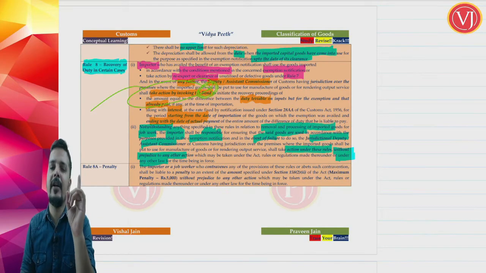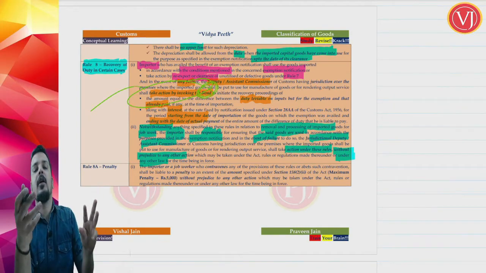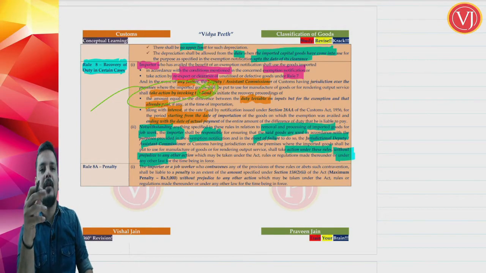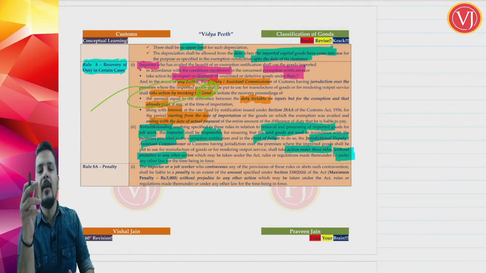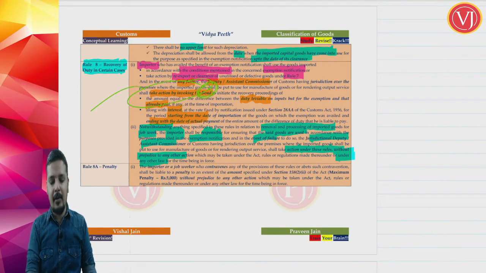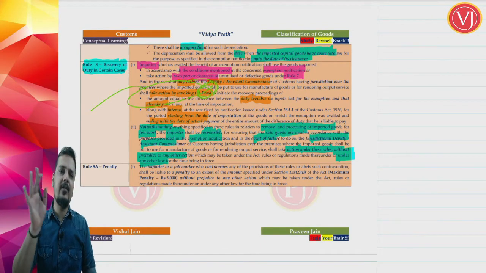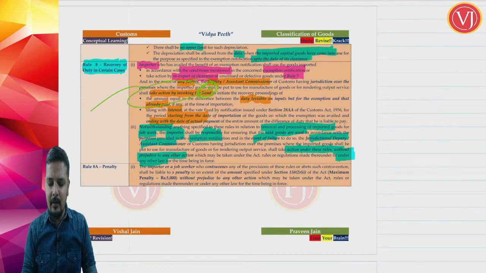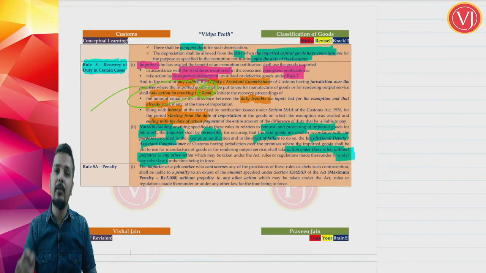One clarification that we already discussed: if the job worker is not doing the job work as promised by the importer, or is not returning the goods within 6 months, who is responsible? Importer is responsible. So ACDC will recover the duty, differential duty with interest from the importer, not from the job worker. And this action will be in line with other actions. Just because action is taken here under customs law, other actions against the importer will also be taken. Right. So this point, friends, we have already discussed when we analyzed Rule 6A.